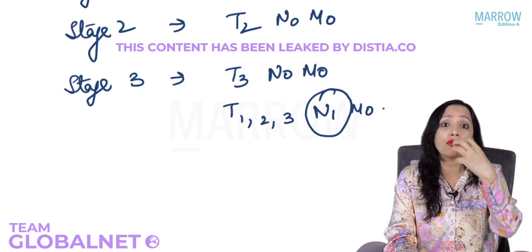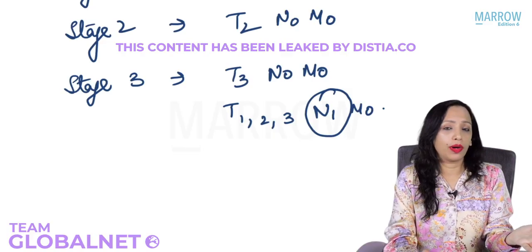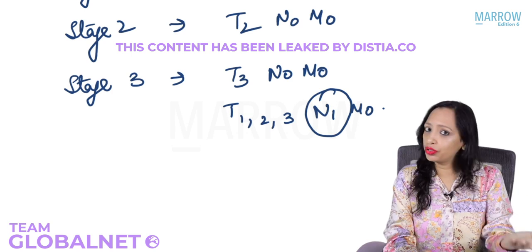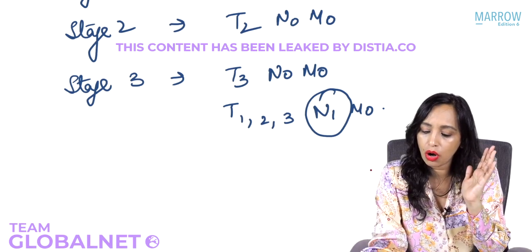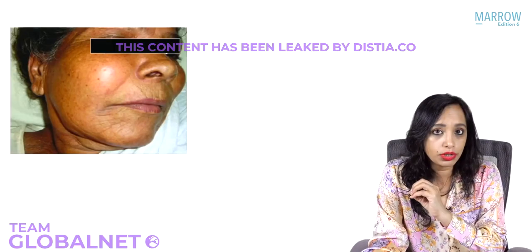So if just the anteroinferior part is involved, then it is stage 1. If the lymph node is involved, then directly it goes to which stage? It is stage 3.